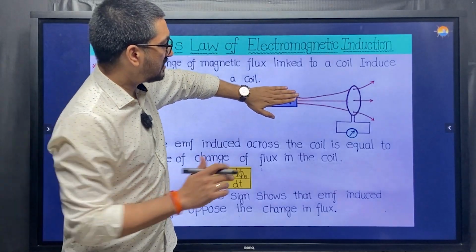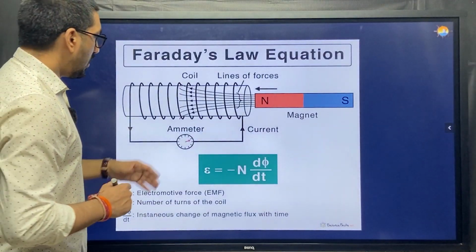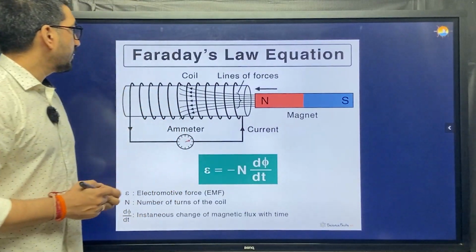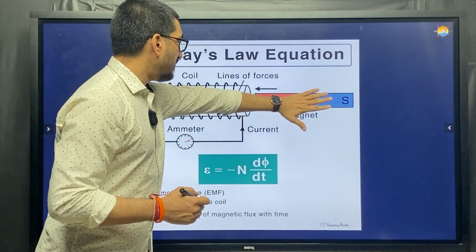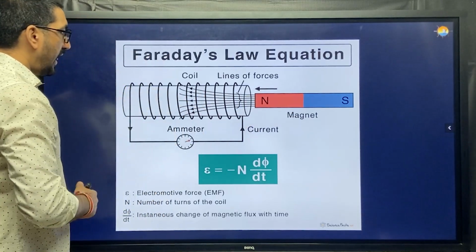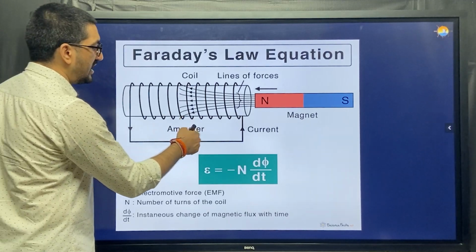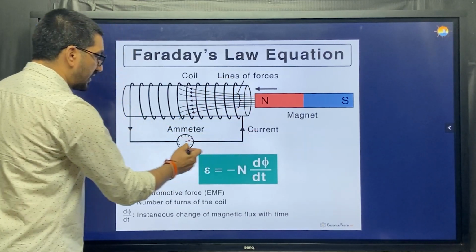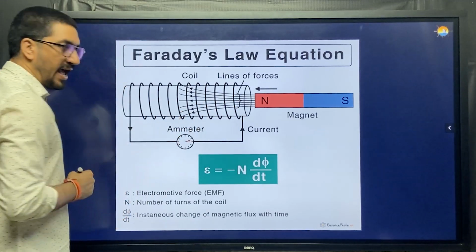What matters is there's a flux. Okay, moving on. Now the same picture you can see here. There's a coil, there's a source of a flux that is producing flux that is linking to the coil, and if I am changing the flux, there will be EMF induced, and if I close the circuit, that EMF will drive some current which I am measuring through an ammeter.